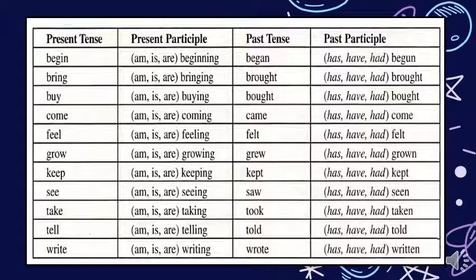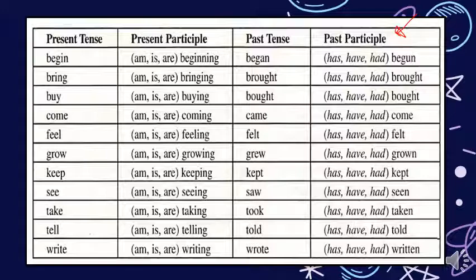So you have to memorize these verbs. This is the table from your book, and of course all other verbs that you could have seen in your reading textbook. You should know them all. The first column here is present tense, and then the present participle, as is, are, and the verb with -ing, and then past tense, and then the past participle after has, have, had. So begin, is, are, beginning, and past tense began, has, have, had, begun.